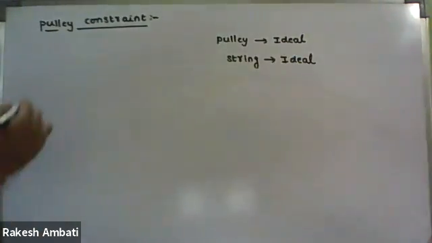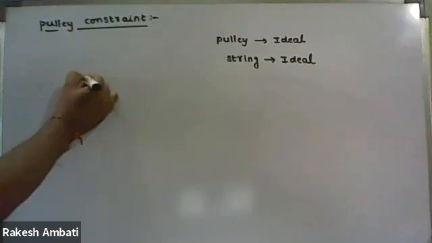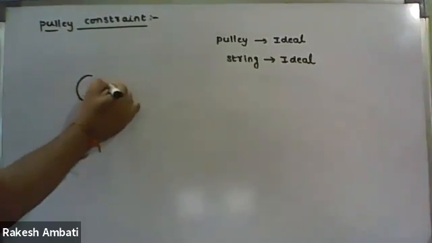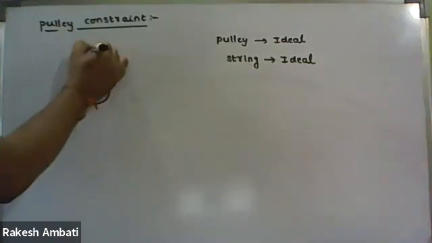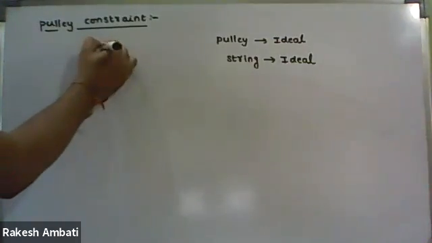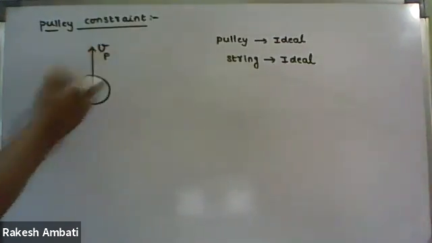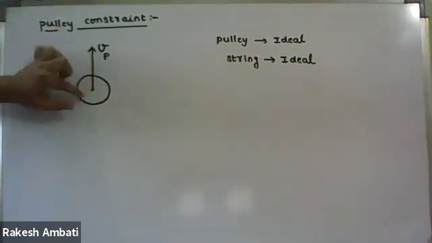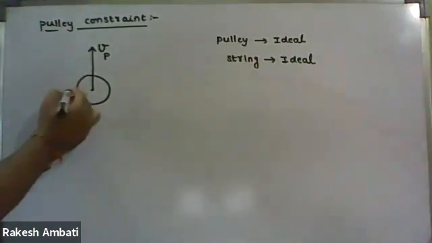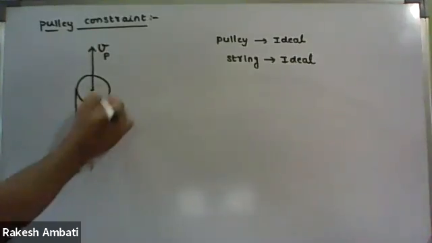My question is, for example, I'm taking a pulley. This pulley is moving up with velocity Vp, and these are the two side arms.